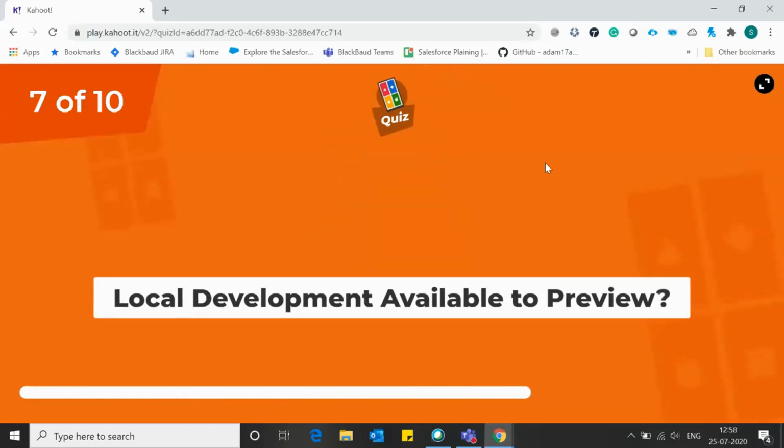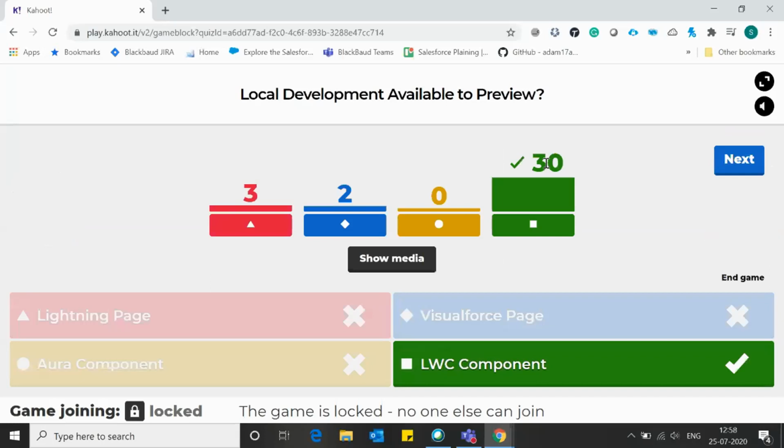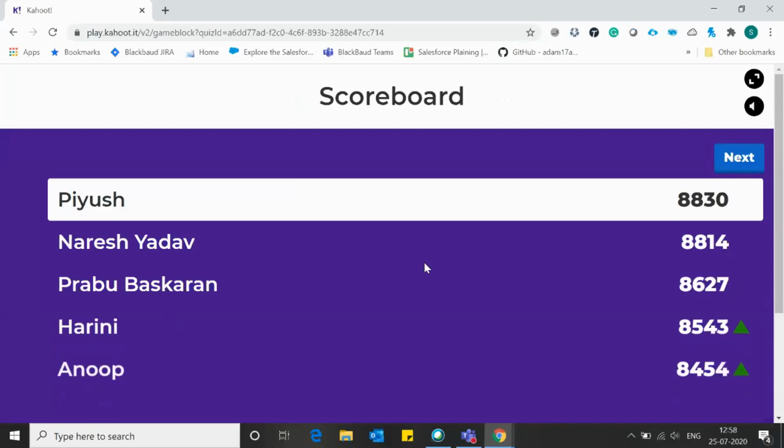Local development is available to preview Lightning page, Visualforce page, Aura component, LWC component. I think it's a simple one. Everybody should know the answer to this question. Yeah, 30 people know this answer. Piyush, you are rocking.